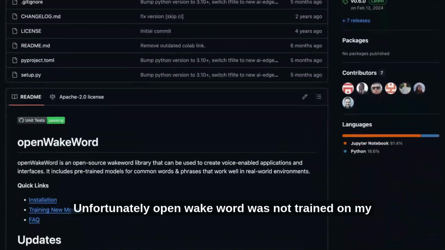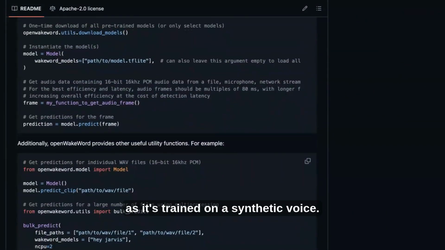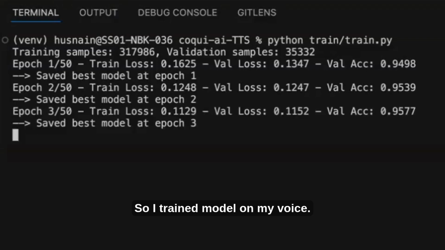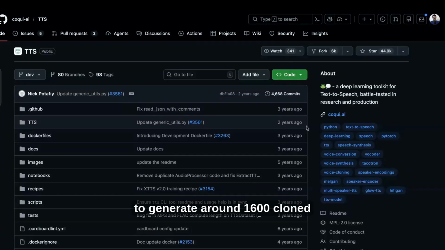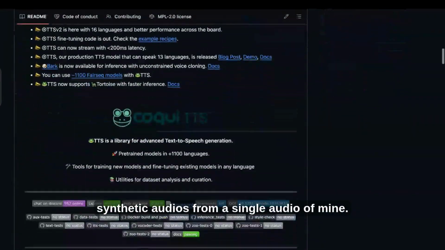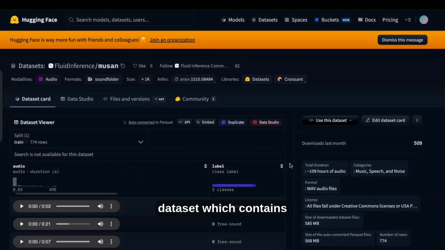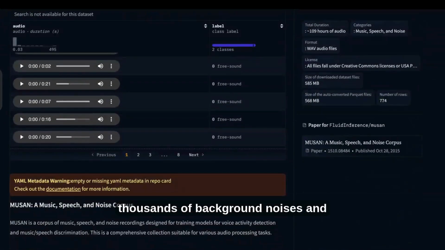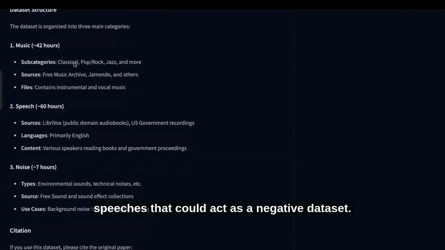Unfortunately, openWakeWord was not trained on my voice as it's trained on a synthetic voice. So I trained a model on my voice. For training, I used Coqui TTS to generate around 1600 cloned synthetic audios from a single audio of mine. Then I used the Muzan dataset which contains thousands of background noises and speeches that could act as a negative dataset.